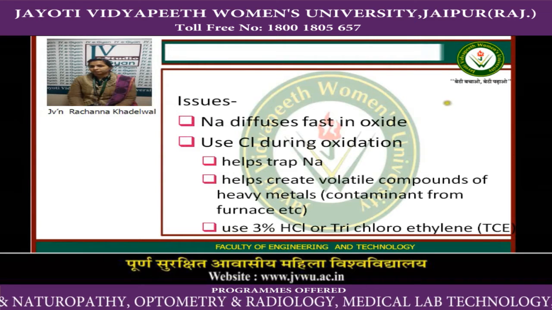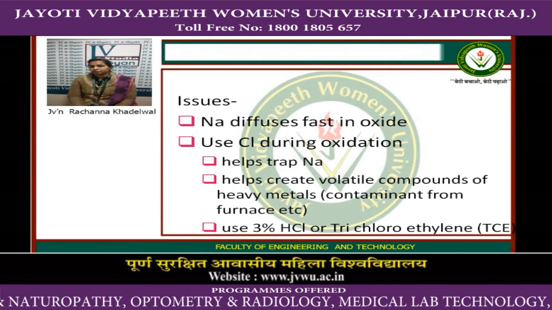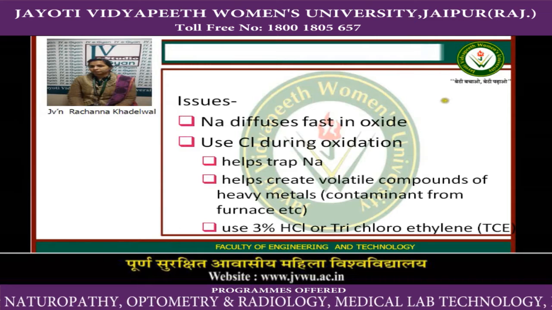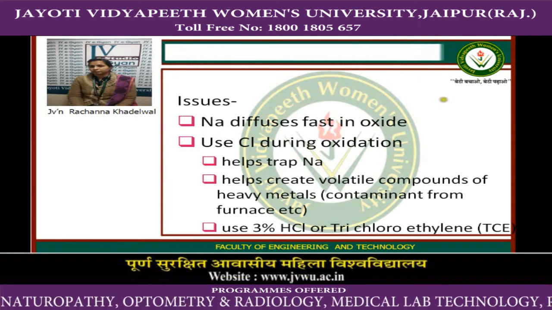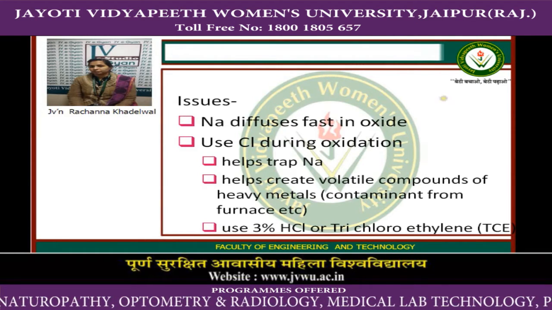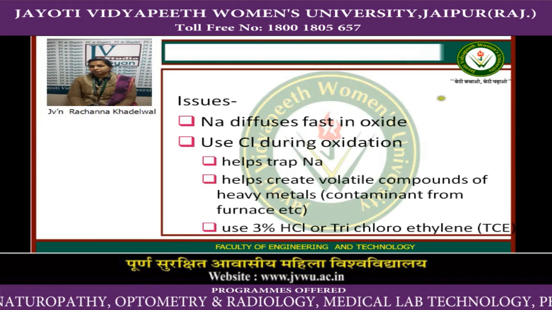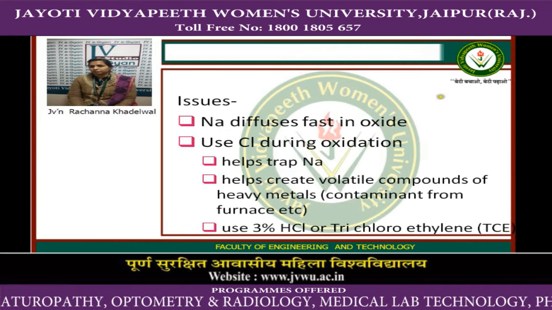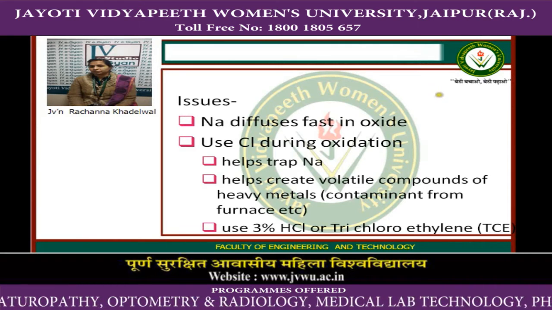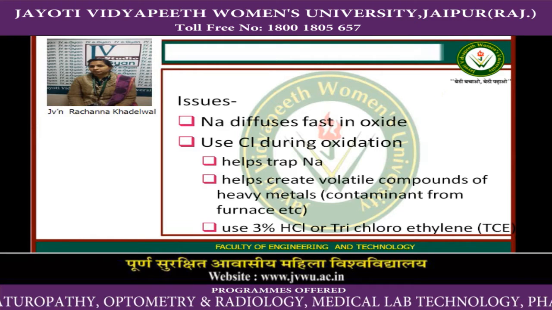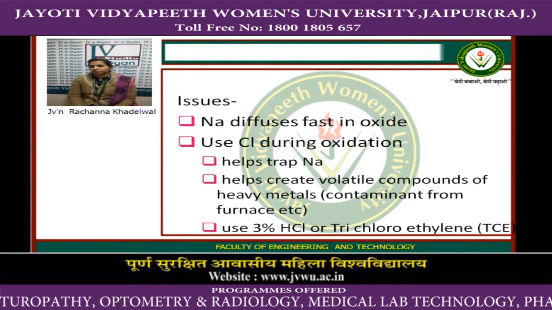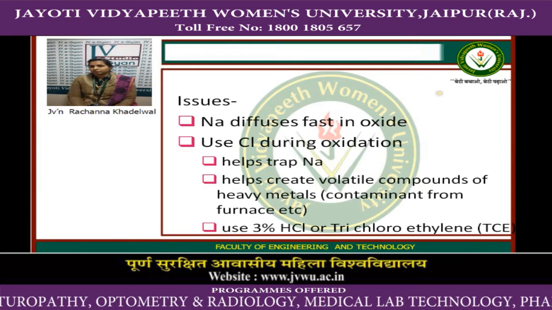Now, issues: what issues are introduced in it? Na, meaning sodium, diffuses fast in oxide. Use Cl during oxidation; it helps trap Na.